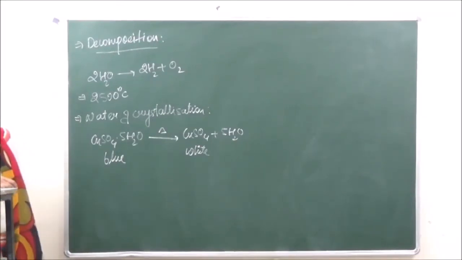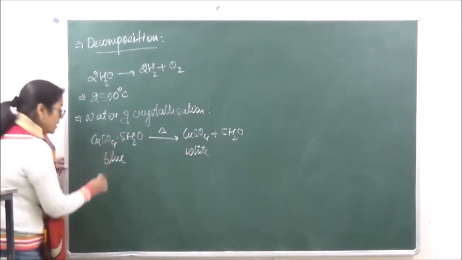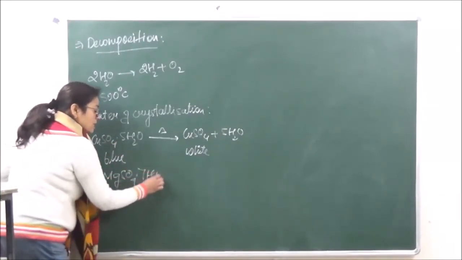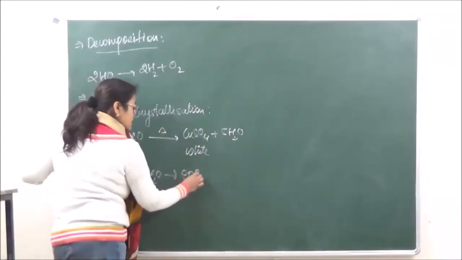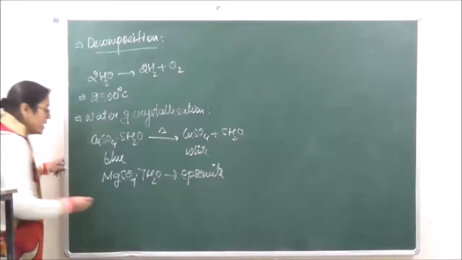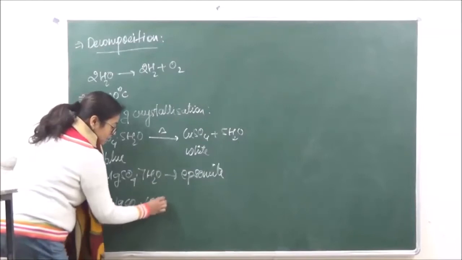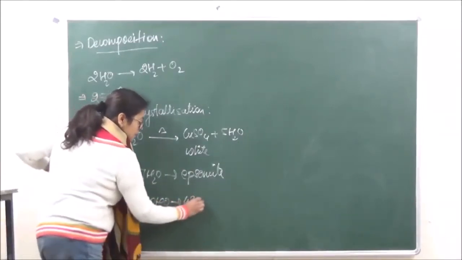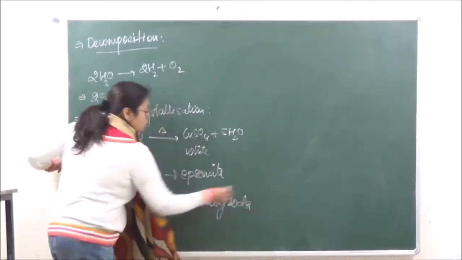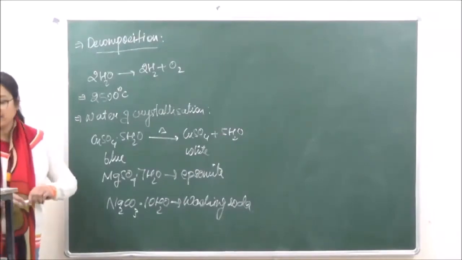In a similar manner, we have many other substances. This is known as blue vitriol. Okay, we have MgSO4.7H2O, which is known as Epsomite or Epsom salt. Okay, we have washing soda. So all of these are going to have water of crystallization.